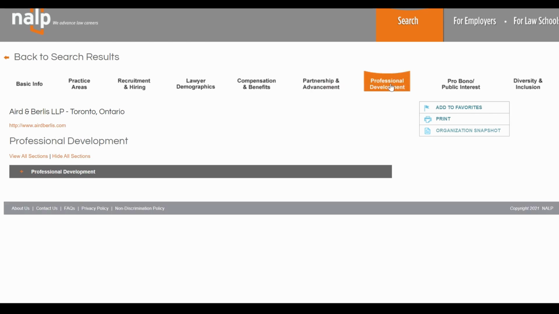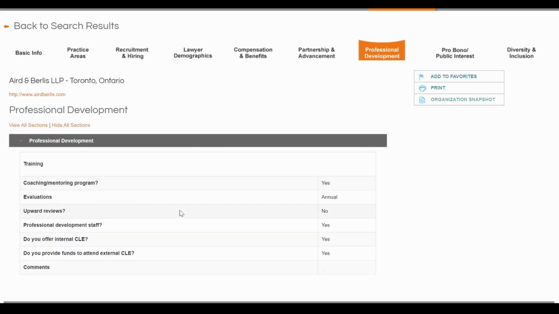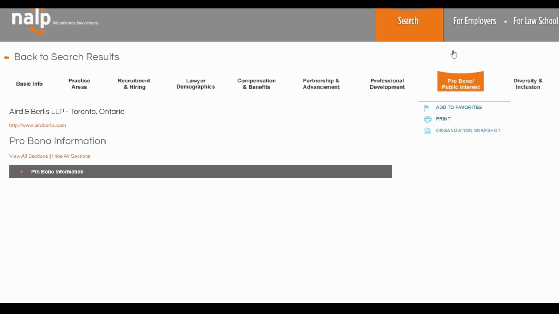With respect to professional development, you can see whether the firm offers coaching or mentoring, whether they offer internal CLEs, which refers to continuing legal education programs, and whether they can sponsor you to attend external CLEs, which is very useful if you want to attend an event that can cost thousands of dollars. Let's go to pro bono.